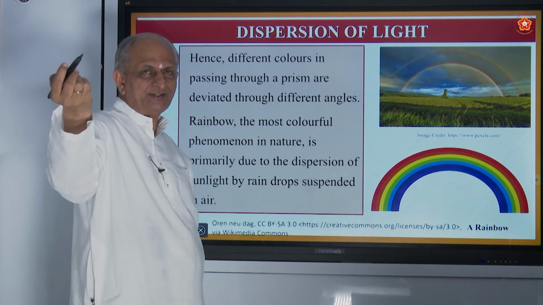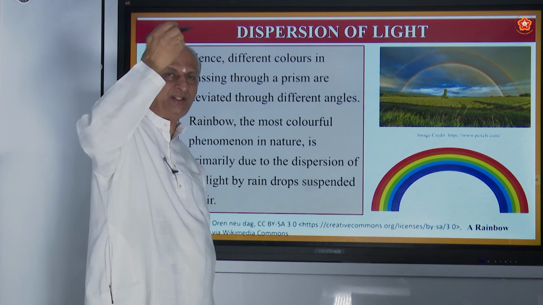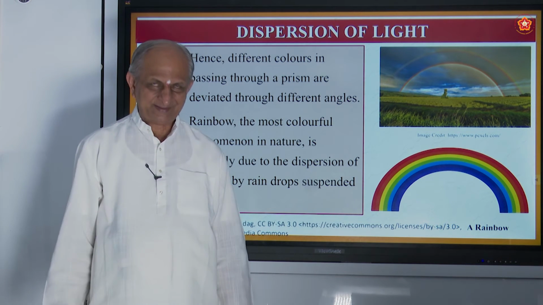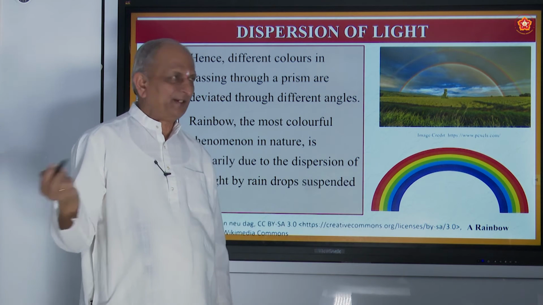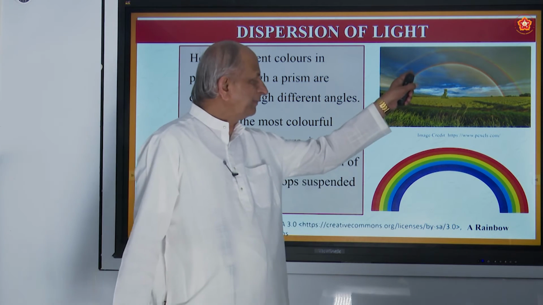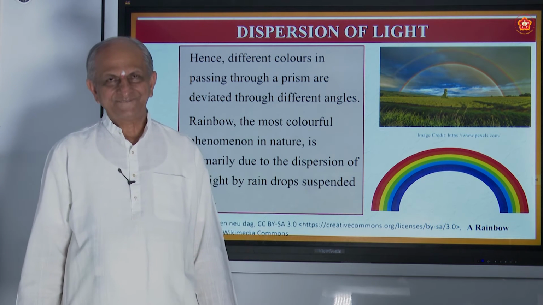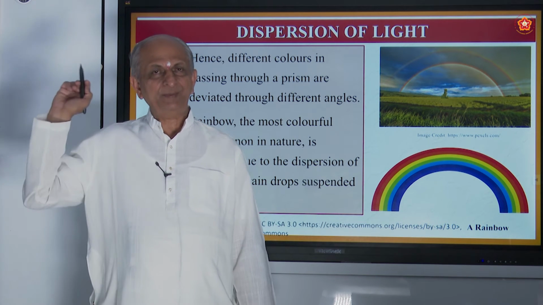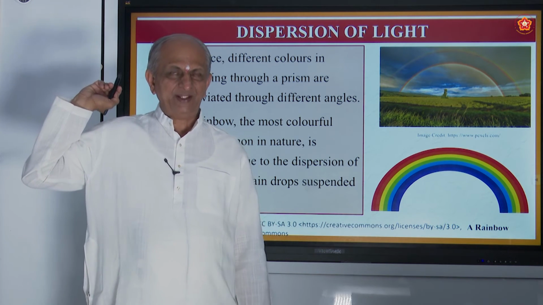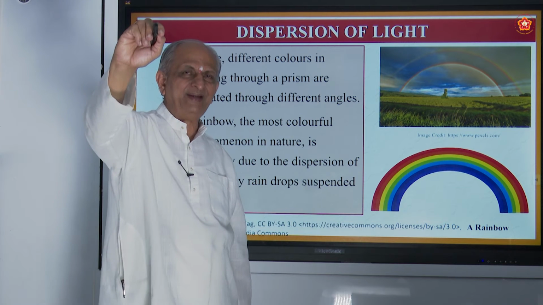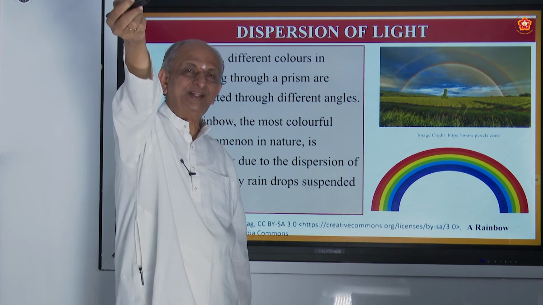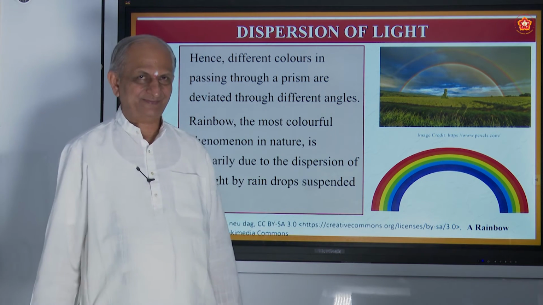So the rays from the east will fall on the water droplets. And these water droplets form the colors. Is it clear? Similarly, in the evening, the sun will be in the west. And when the rays fall on the water droplets, the rainbow is seen in the eastern direction.